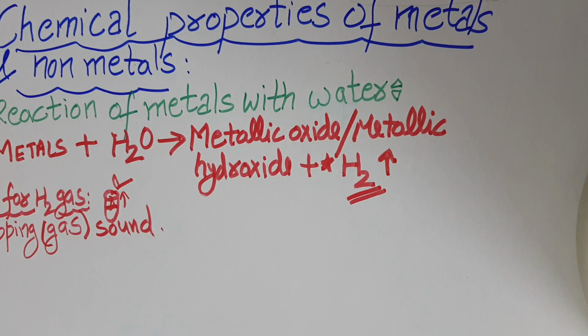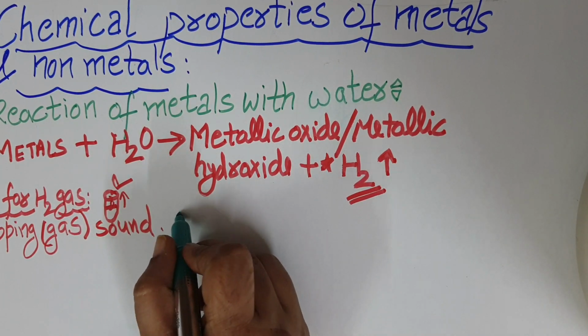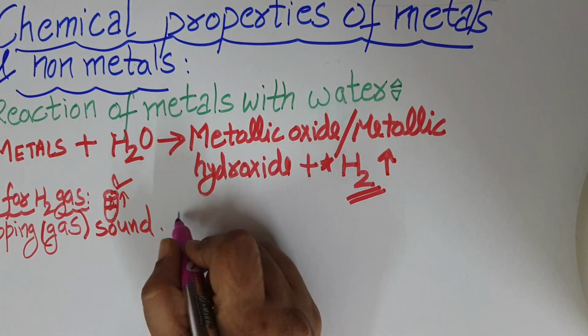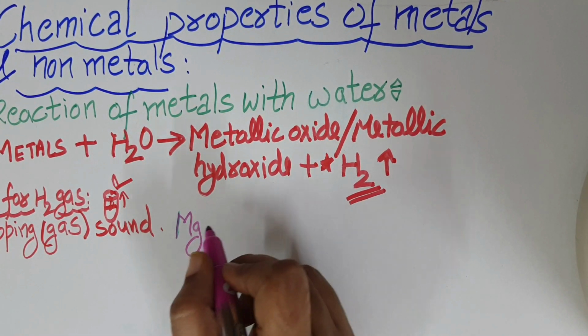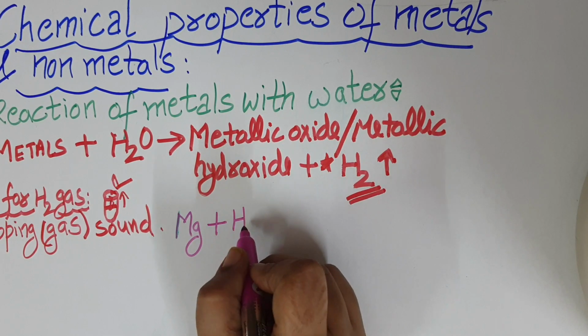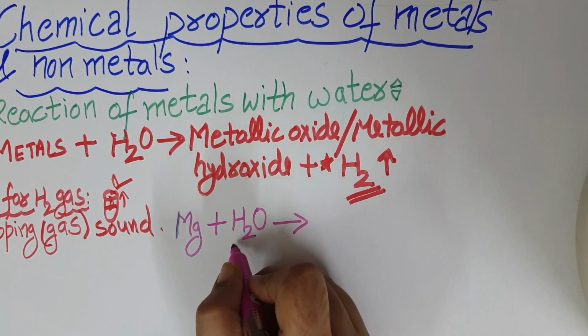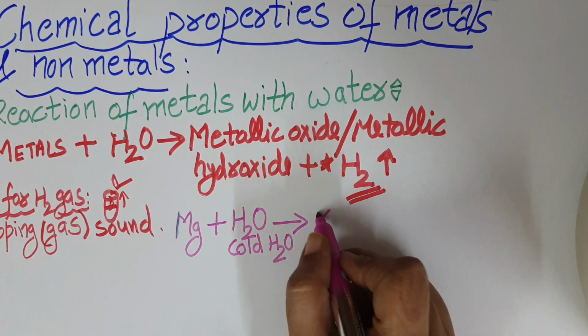Let us take a specific example for the general reaction. For the specific example, let me take the magnesium ribbon which is given in your book, and you can watch one activity also related to this, the link for which is given in the description of this video. Take a piece of the magnesium ribbon and put it in the water. There will be no reaction with the cold water.